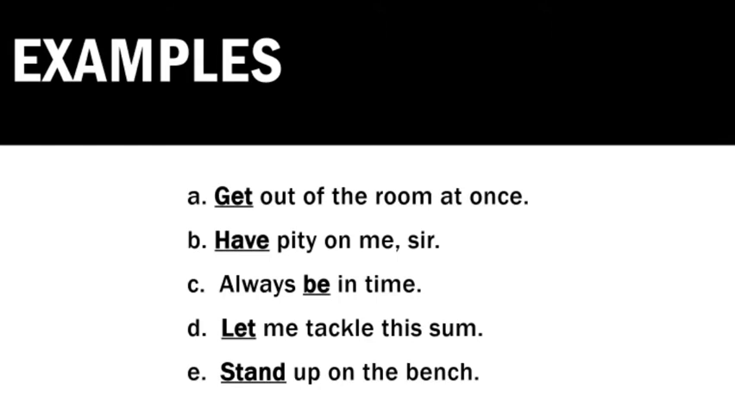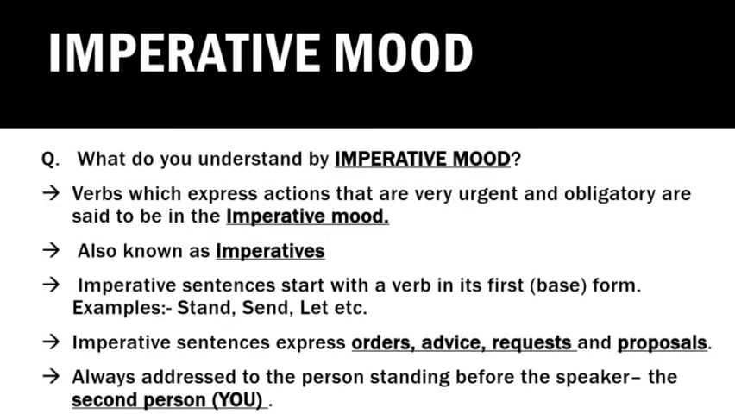Each of these verbs expresses actions that are very urgent and necessary for the person who is spoken to. Such verbs are said to be in the imperative mood. They are also known as imperatives because they express the urgency of the person to do those actions immediately. Now let us learn what the imperative mood is. Verbs which express actions that are very urgent and obligatory are said to be in the imperative mood. They are also known as imperatives.